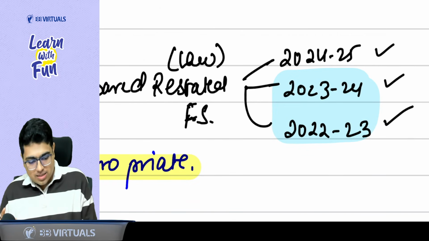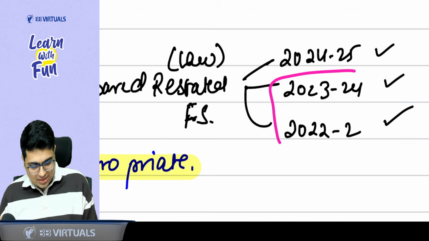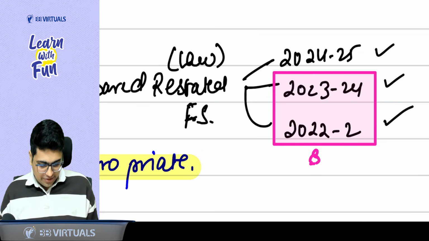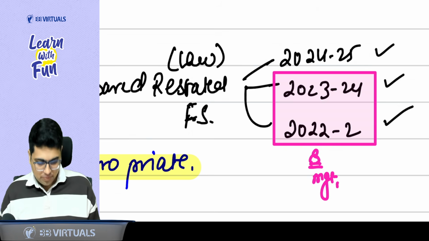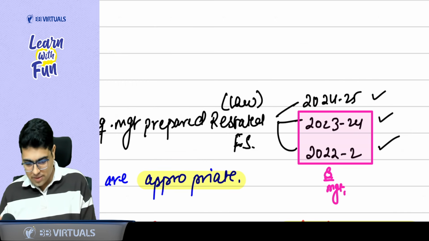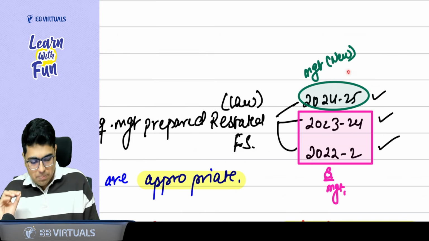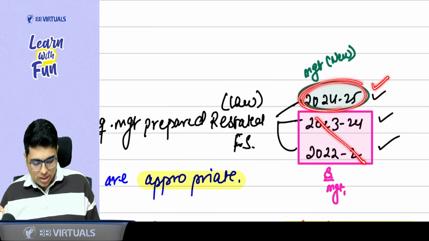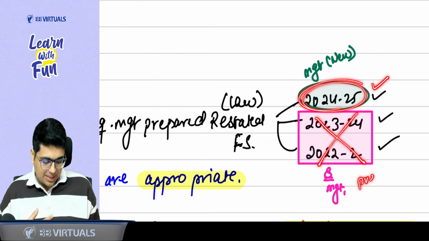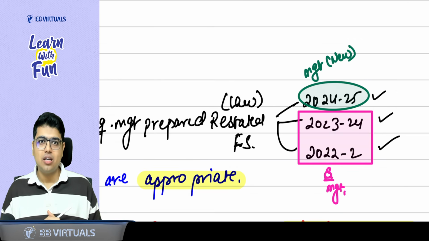Can it happen that for these 2 years there was a different management, let's say management 1, and in this year the management is new? There is a change in the management. So the people who are present in this year are saying we can give you the representation for this year, but we cannot give for the earlier years because we were not present. So now in this case, what to do?